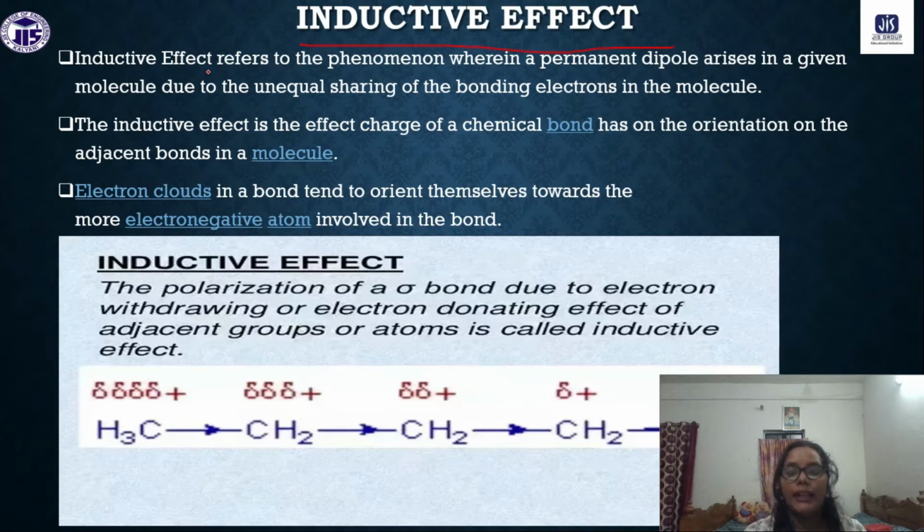That atom has a tendency to pull the bonded electrons towards itself. Thus some of the atoms will be partially positively charged, and the atom which is pulling the electrons towards itself will be partially negatively charged. So this polarity is created due to the difference in electronegativity, and this phenomenon is called the inductive effect.